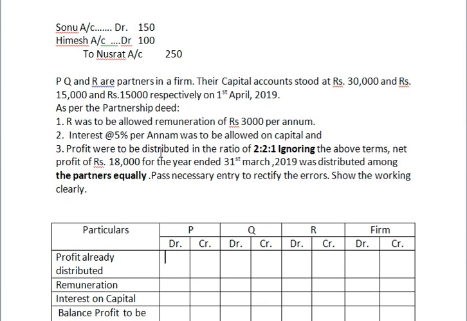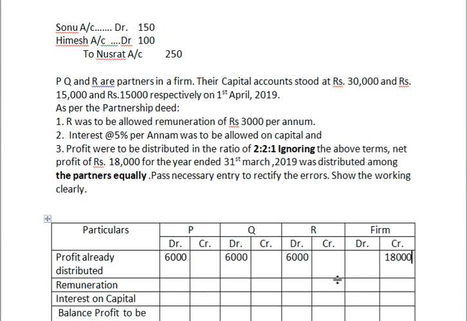They did an equal distribution, that means 18,000 divided by 3, 6,000 each. So here we are writing 6,000. Here writing 6,000. What did we do? We are cancelling that effect. That is the 18,000. Okay.